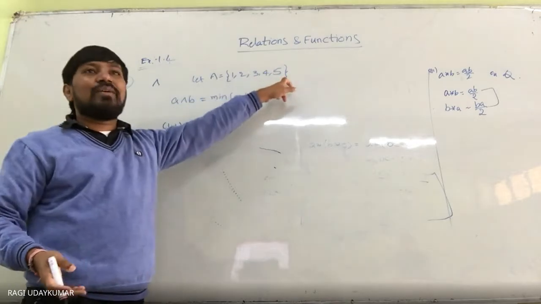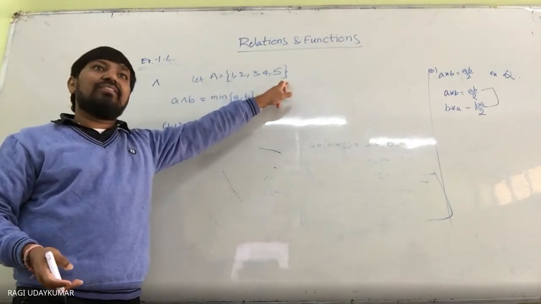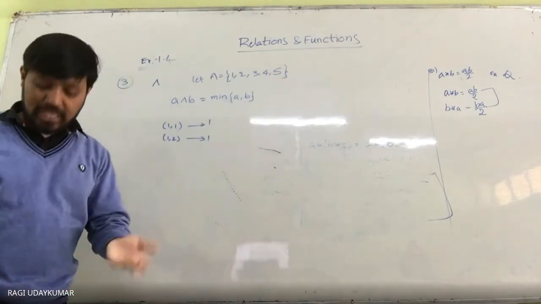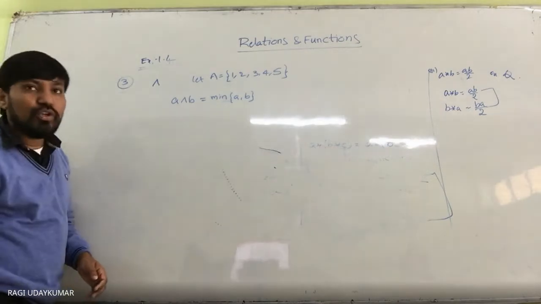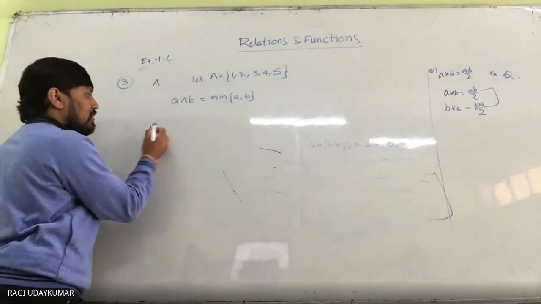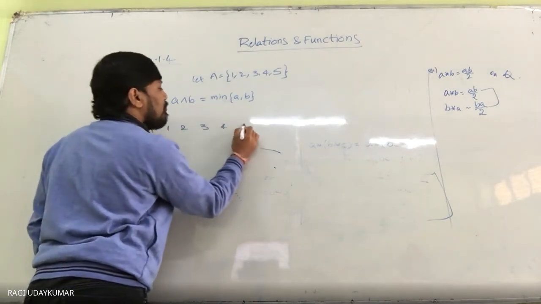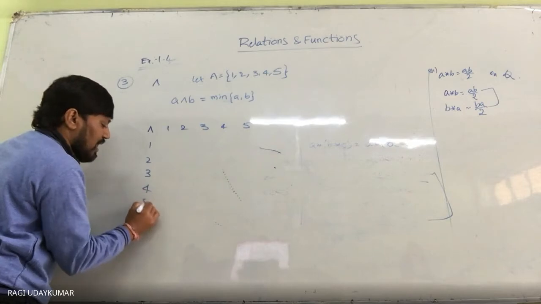Here we have 5 elements, so there are 25 pairs, and that is why the binary operation is written in the form of a table. How do you write the table? That is important. One symbol is taken here, 1, 2, 3, 4, 5 written horizontally, and here you write 1, 2, 3, 4, 5.